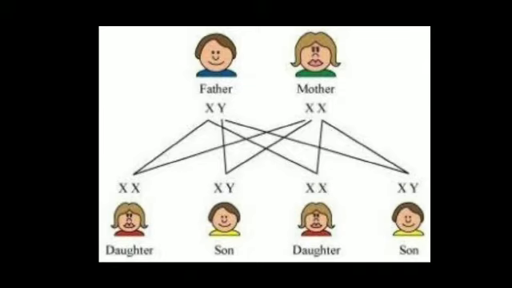So during the gamete formation, the gametes formed are X, Y, X and X. At the time of fertilization, X may get combined with the X, Y may get combined with the X. So if X gets combined with the X, the kid will be a girl, and when X gets combined with the Y, the kid will be a boy. So this is a diagram of sex determination in human beings.